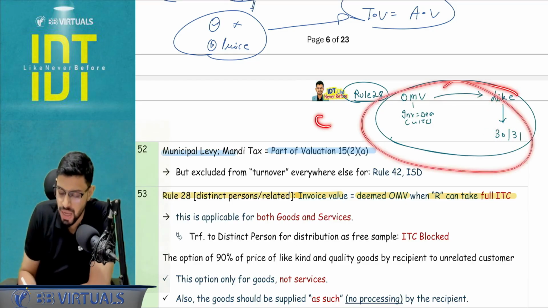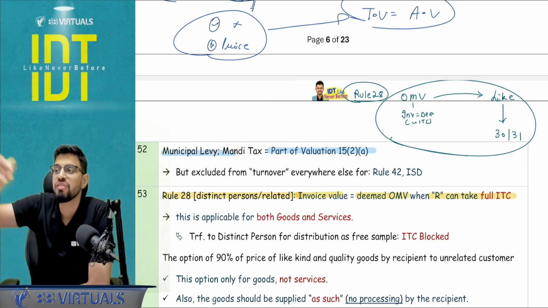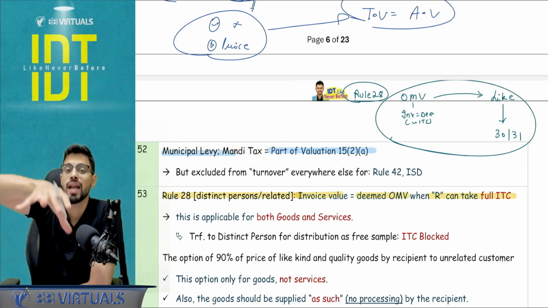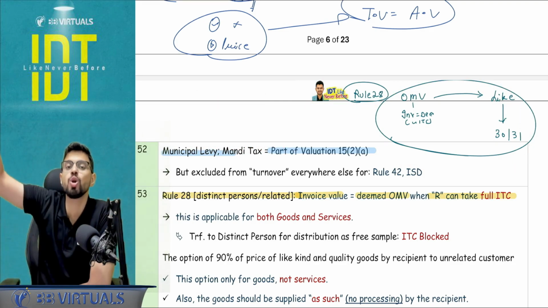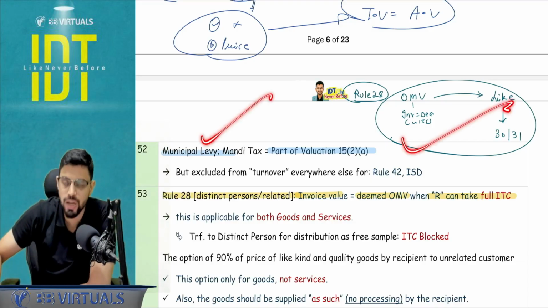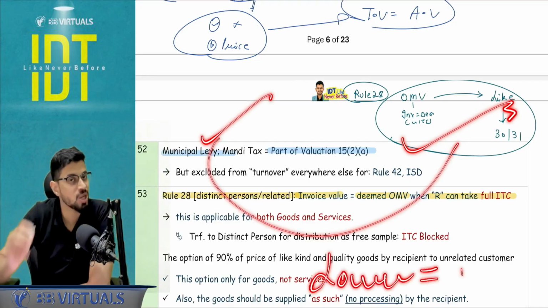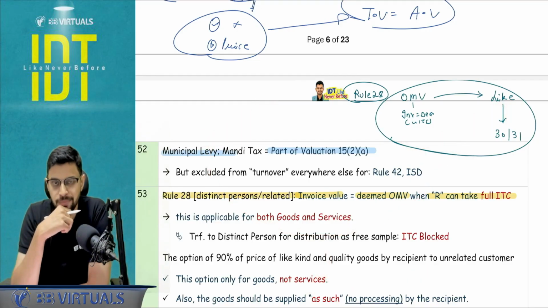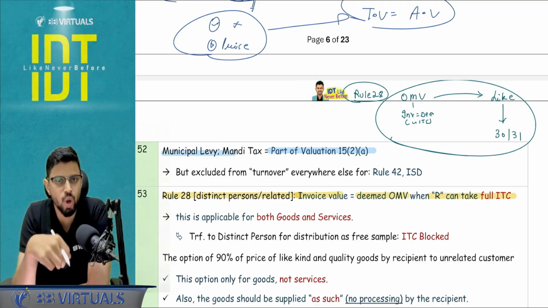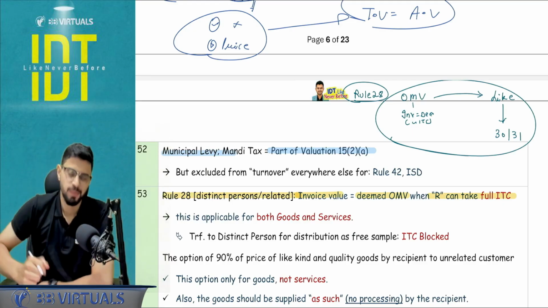So here you have to go by the sequence. But apart from this, I have an option. If it is a case of goods and the goods are sold as such, I can pick the further supply of like kind and quality of such goods sold to an unrelated customer, and I can take 90% of that price. Whatever is picked, I can compare and take the lower one, because the question will ask me to go for the beneficial one. Now whatever I've discussed, you will be able to catch, understand, absorb only if you have done the questions properly. Otherwise it will go above your head.